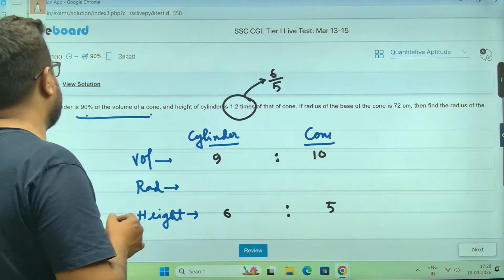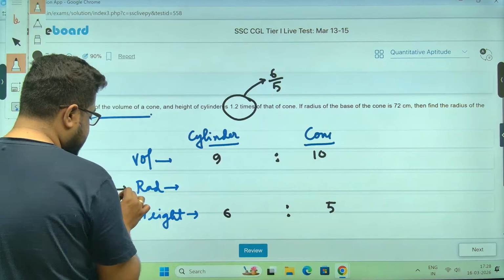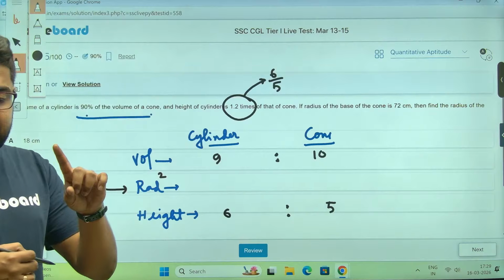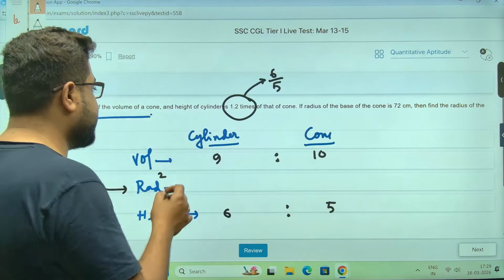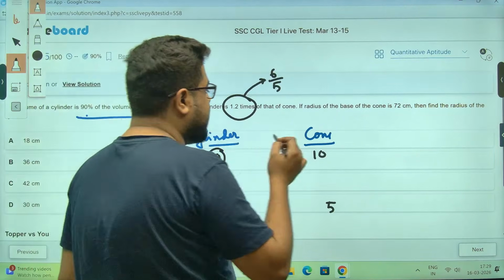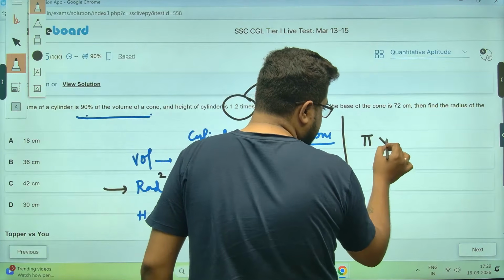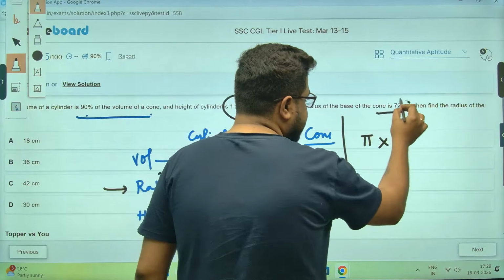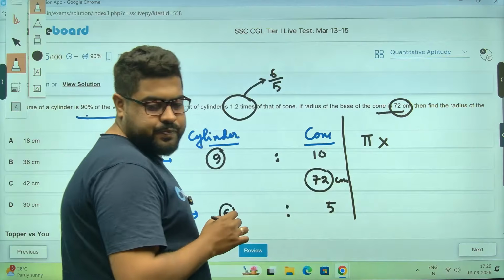Now they are asking for the radius. So first you find the square of the radius. Volume is radius square and height, but there is also a 1/3 for the cone. There is a 1/3 as well, meaning this is 9 parts and this is the other part, I don't know. Let's make our equation. Cylinder is pi into r square, r square I don't know, but I know a few things. That 72 is for this, in centimeters, not ratio.